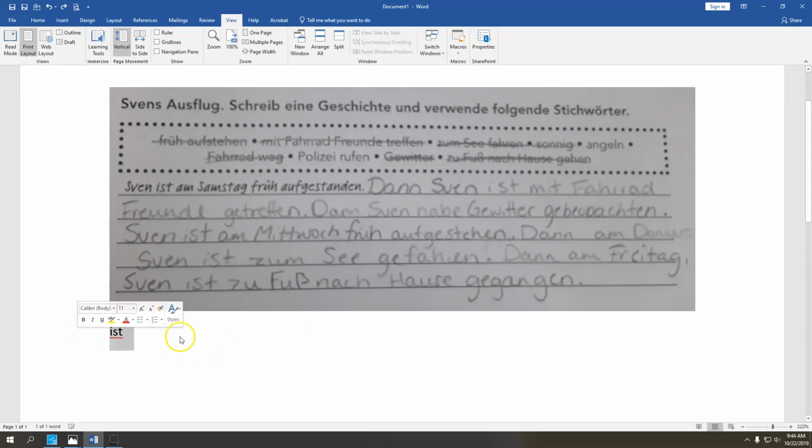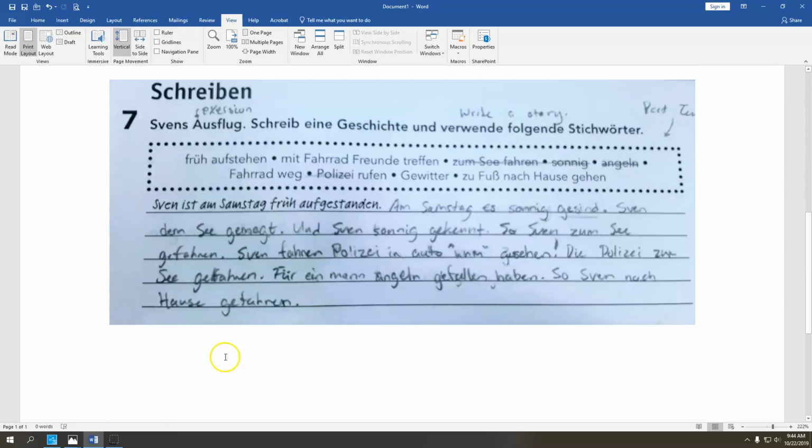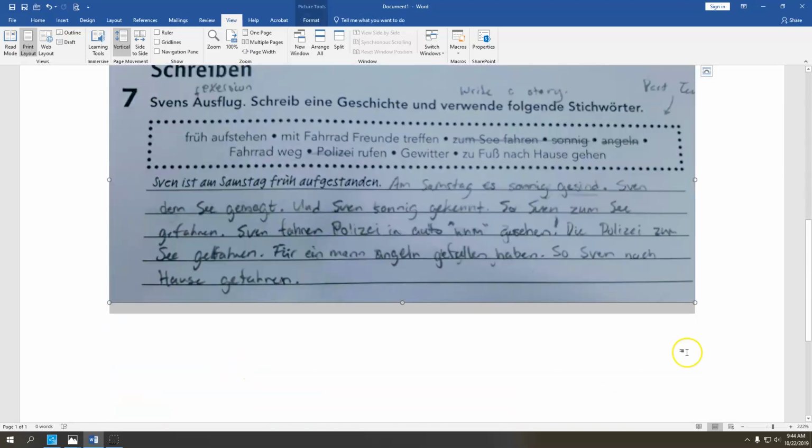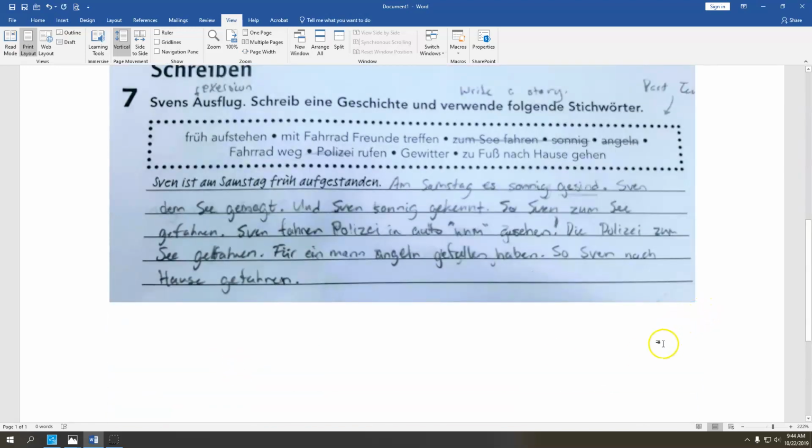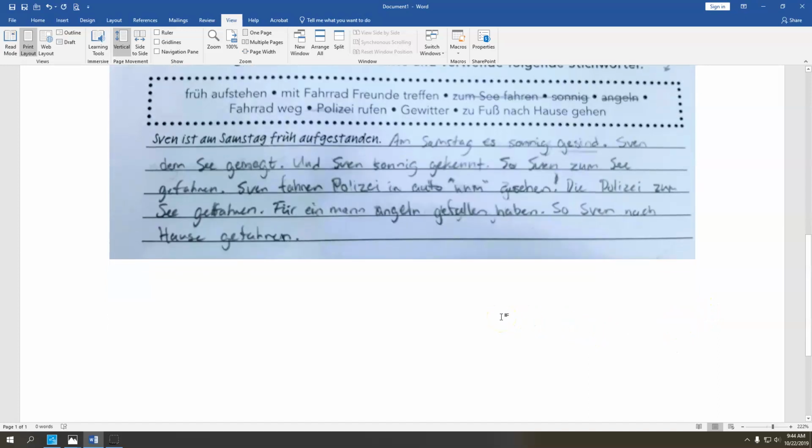All right, so let's check out another example. Everybody handled this a little bit differently. All right, so this one, it says, Sven ist am Samstag früh aufgestanden. Am Samstag es sonnig gesinnt. Okay, now, gesinnt is not a word. They were trying to say was. Think about it for a moment. What was in German? Hopefully you came up with war.